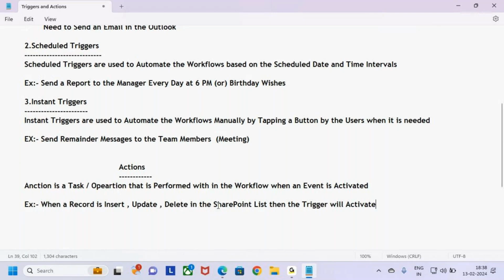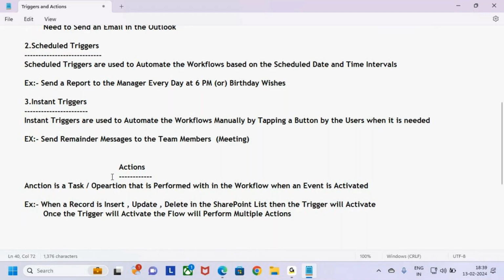Once the trigger activates, the flow will perform multiple actions. So now try to understand, guys.